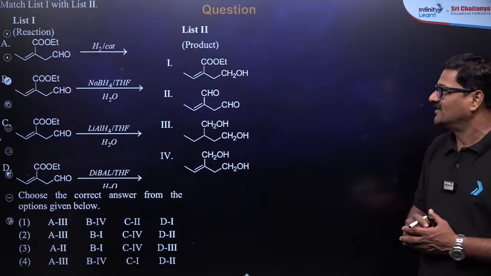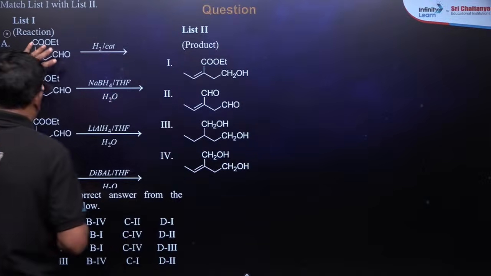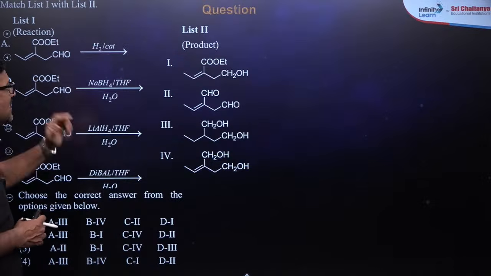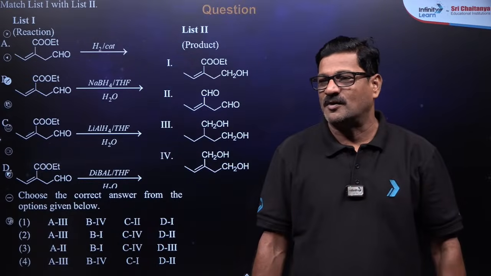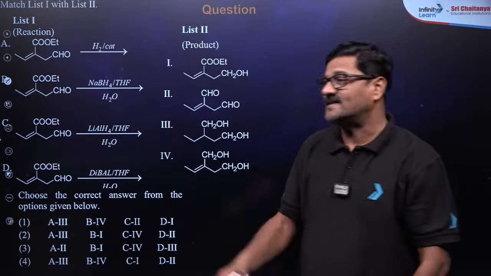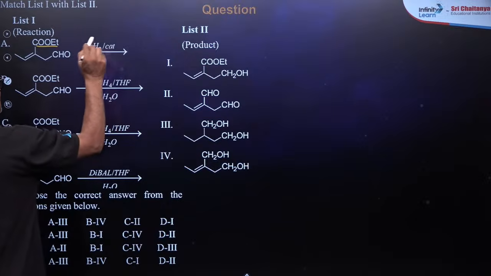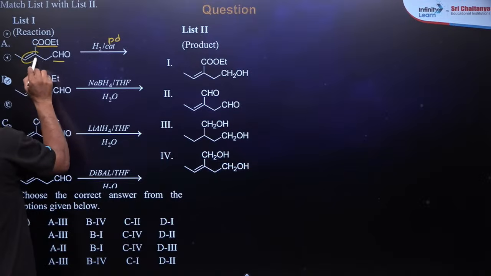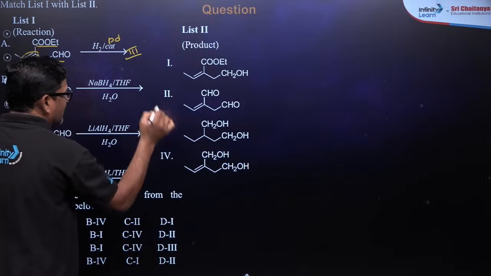Next question here. That's a beautiful question. Here, all reactants are the same, but it is given with different reducing agents. And what are going to be the products? What are going to be the probable products, bacho? Come on. Here, the ester group can be reduced by H2 and the catalyst, let us assume it is palladium. Aldehyde and carbon to carbon double bond, all are going to be reduced. So I want to say it is going to be 3.